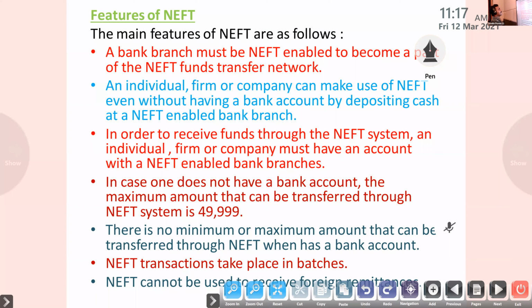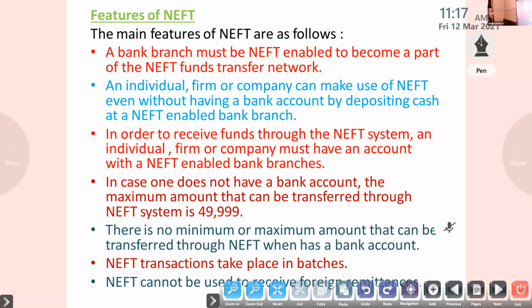A bank branch must be NEFT enabled to become a part of the NEFT fund transfer network. So if you want to transfer fund from one bank to another, the beneficiary bank and also the originating, sender bank must be a NEFT-enabled bank branch. Now almost the majority of banks are NEFT-enabled branches, so we can transfer fund from one account to another account.